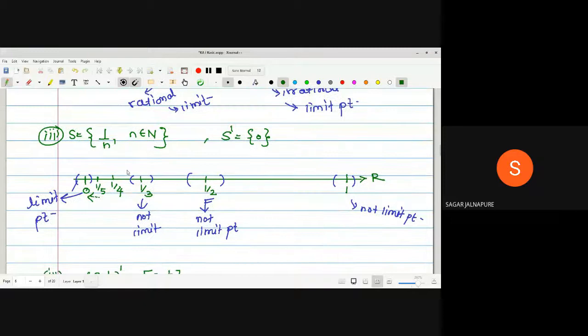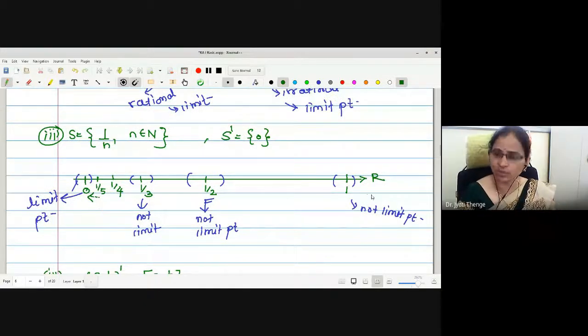1 upon n. I have plotted all the points on the real line for the sake of understanding whether every point is a limit point or not. Therefore, these are the points 1, 1 by 2, 1 by 3, 1 by 4, right? If I put the values of n to be natural number, we have to check whether every element is a limit point or not. Okay. Then here if I plot a neighborhood around 1, it will not contain any point of the given set.